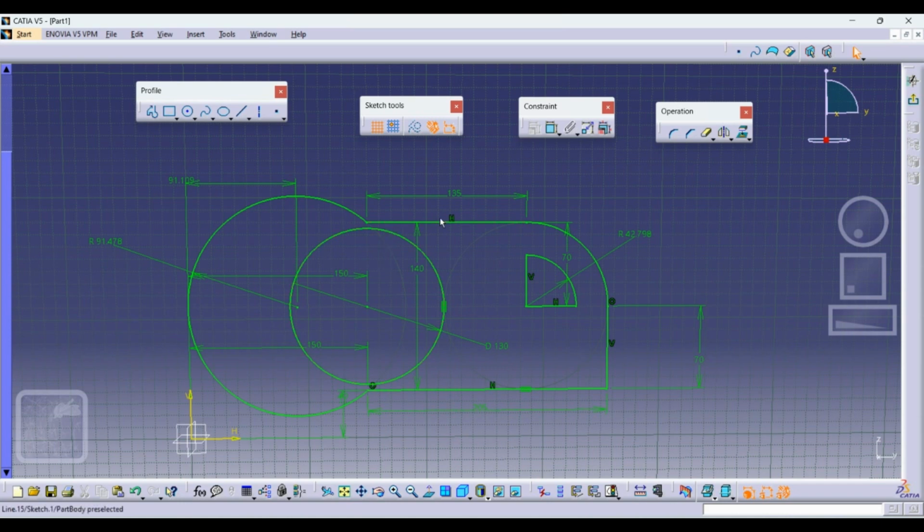So you can comment on this constraint, if you are still not able to find out the exact meaning of this. I will try to explain again, and take one separate class on the geometrical constraint, then you will be able to understand in a better way. So as of now I'm just wrapping up this class.